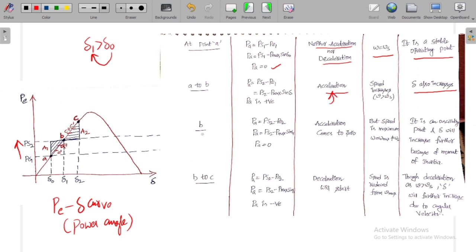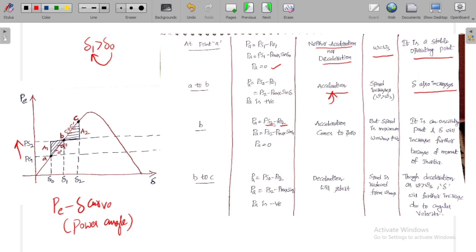Now at point B, again you have shaft power equal to electric power. If you see this point, this is the shaft power and the electric power is also the same.